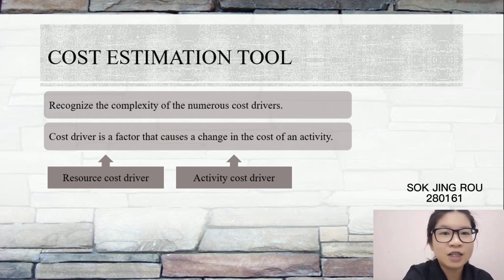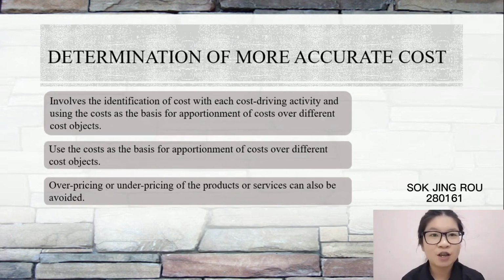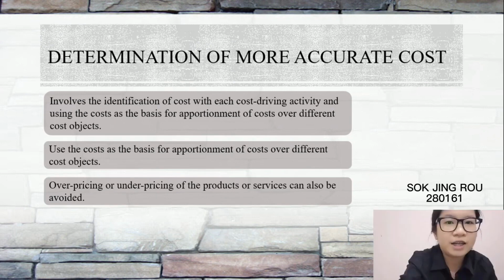As a result, the cost can be easily computed by using the activity-based costing system even if the business is complex. Next is determination of more accurate cost. Activity-based costing system is an accounting methodology that assigns the cost to the activities rather than the products or services based on the use of resource. Since activity-based costing system is a cost estimation tool in the business, the resource and overhead costs can be more accurately assigned to the products and costs that utilize them.